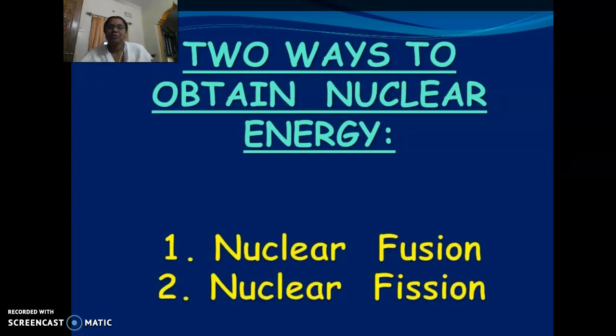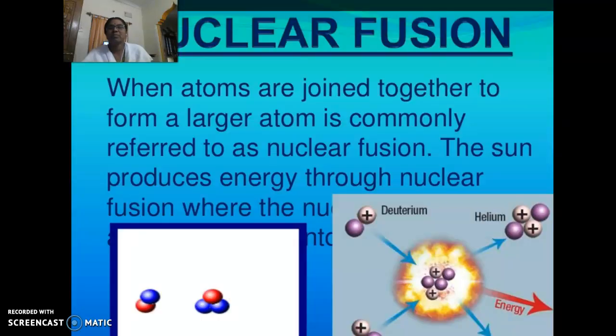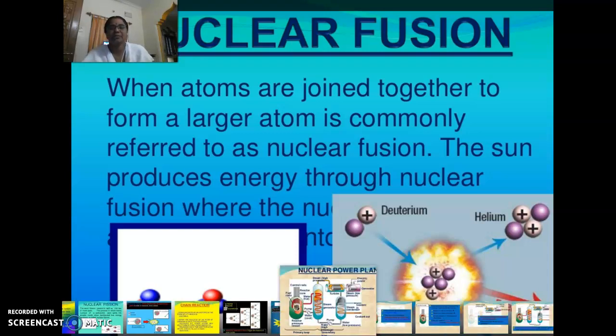There are two ways to obtain nuclear energy: one is nuclear fusion, and the second one is fission. I'm going to explain clearly the differences between the two. First one is fusion. Fuse means that when atoms join together, they form a larger atom, which is commonly referred to as nuclear fusion.